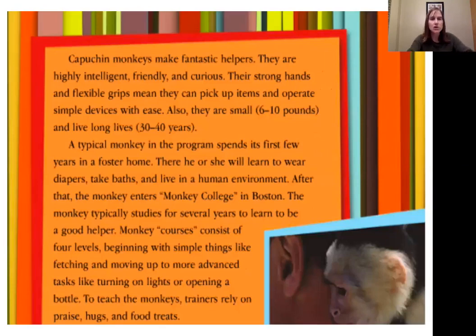Our next section has paragraph 4 and paragraph 5. Paragraph 4 has a stated main idea. The very first sentence tells us what this whole paragraph is going to be about. Read it with me. Capuchin monkeys make fantastic helpers. That sounds like I might really find some evidence that might work for my prompt here, because it sounds like they're really talking about what's good about capuchin monkeys. Read paragraph 4 and see what evidence you can find.